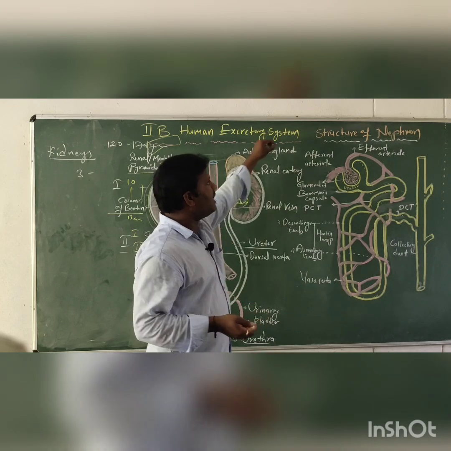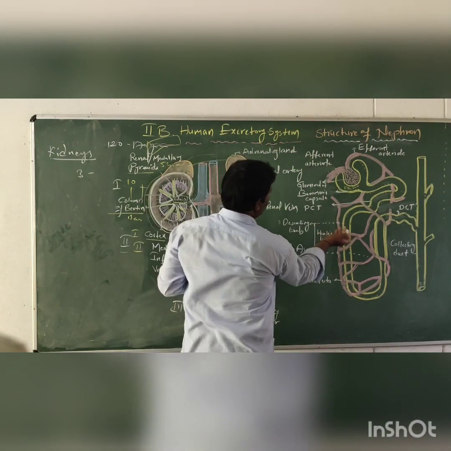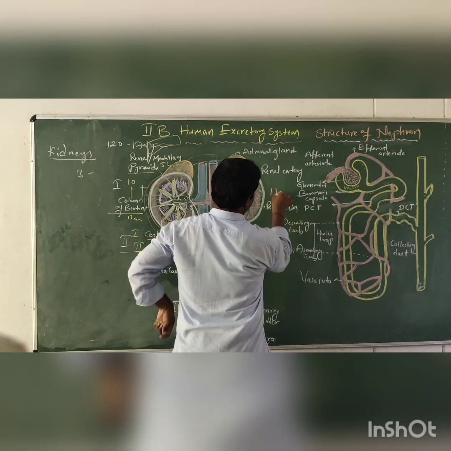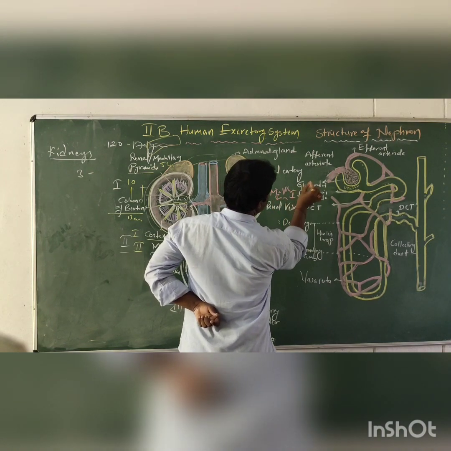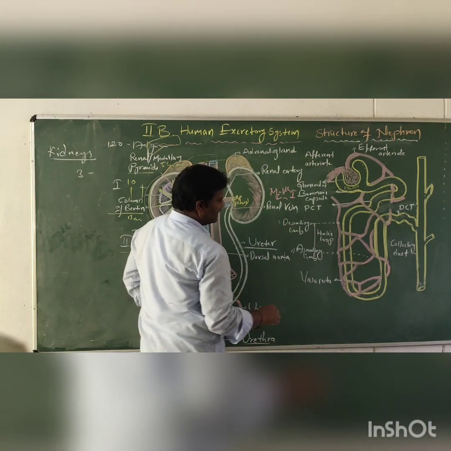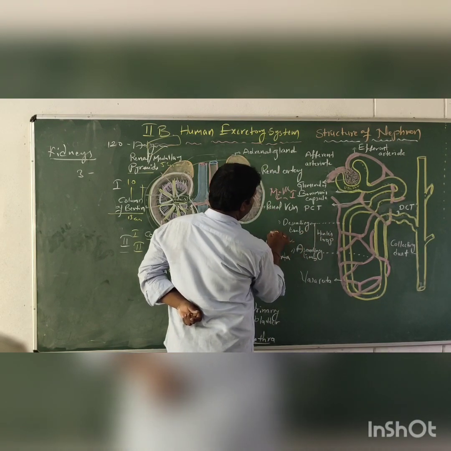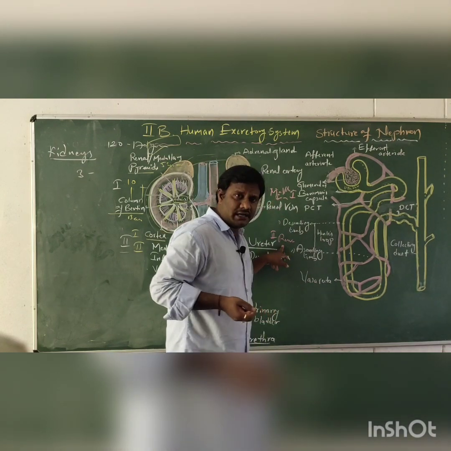So mainly, the nephron can be divided into two parts. One is the Malpighian body, so this is the first part, and the second one is the renal tubule. So this is the second part. One is the Malpighian body, and the second one is the renal tubule.